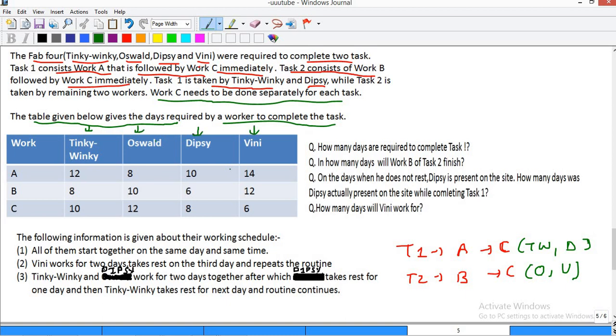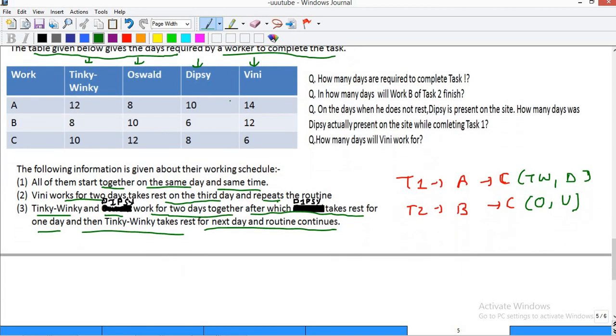Now, further it says the following information is given about the working schedule. All of them start together on the same day and the same time. Winnie works for 2 days, takes rest on the third day and repeats the routine. Tinky Winky and Dipsy, here a typo had happened with Oswald, so I changed it. Tinky Winky and Dipsy work for 2 days together, after which Dipsy takes rest for 1 day and then Tinky Winky takes rest for the next day and the routine continues. Okay, so I know this information.